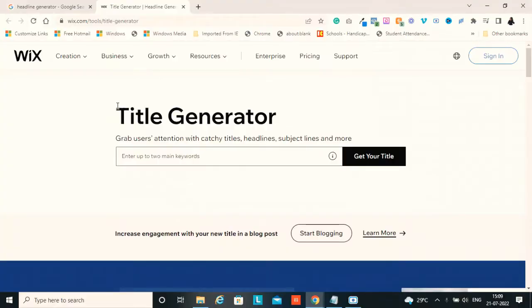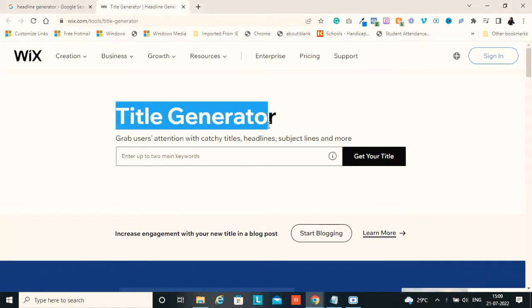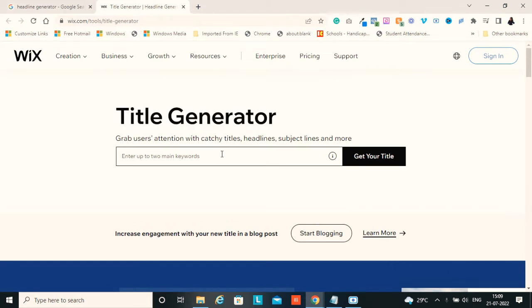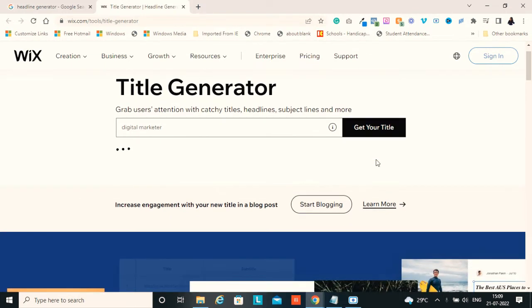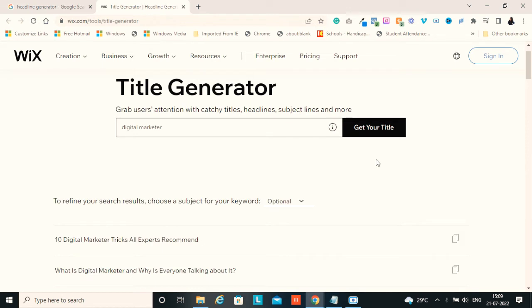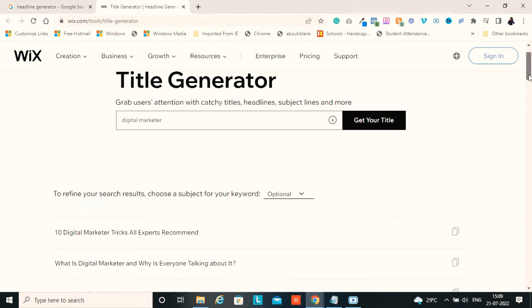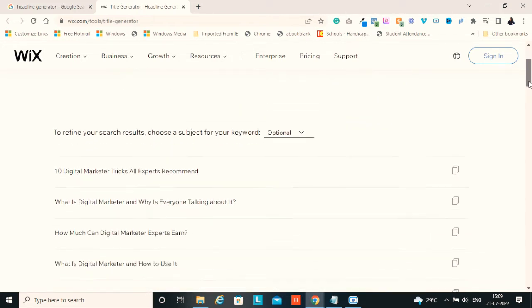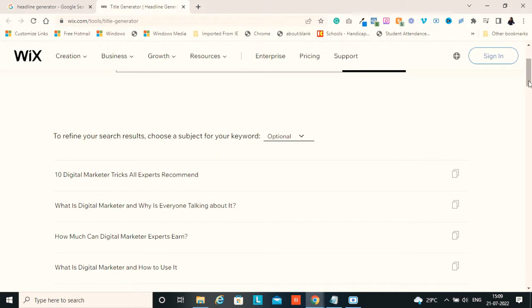So the next one is wix.com. Here you can see the link says wix.com tools title generator. If you directly open this link, it will show you the title generator. So all you have to do is enter the keywords relevant to your services or products. So I'm going to enter digital marketer. Click on get your title. It's going to take a few seconds to generate the title, and here you would see, without any further information, just by adding 2 keywords, I could see plenty of titles here.